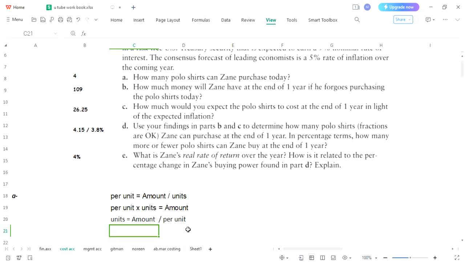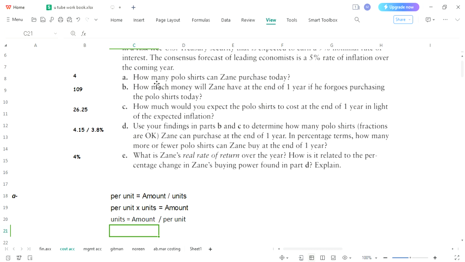So can you see that per unit can be calculated, amount can be calculated, and units are also possible to be calculated. So a single formula, but all three elements are possible for calculations.